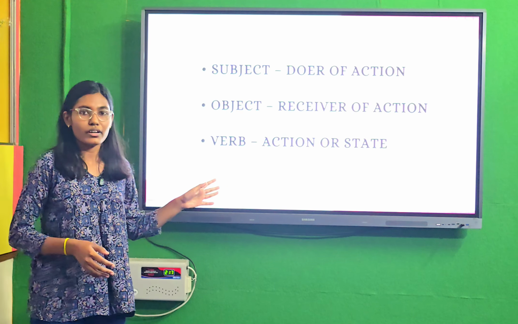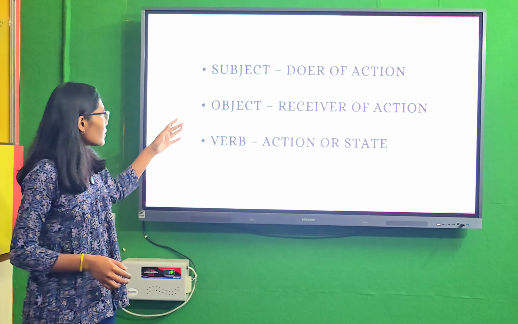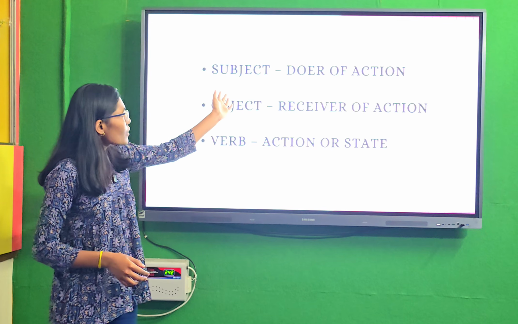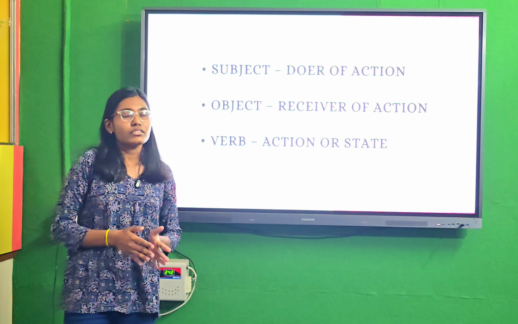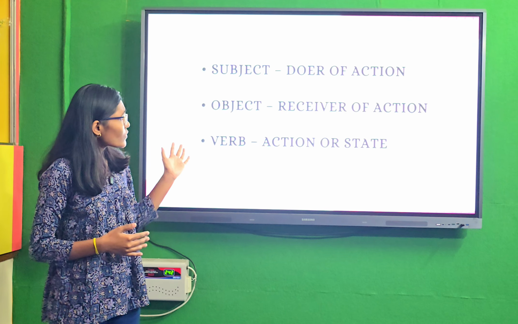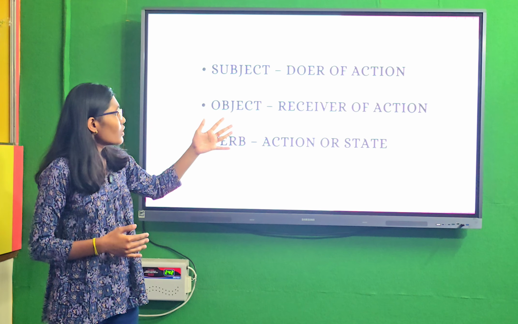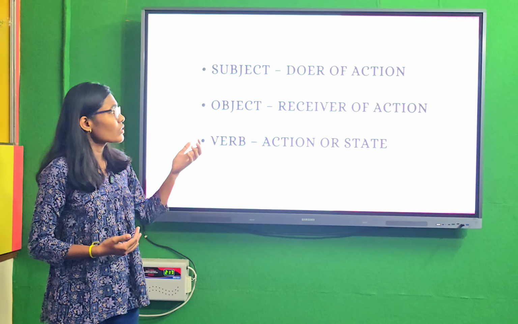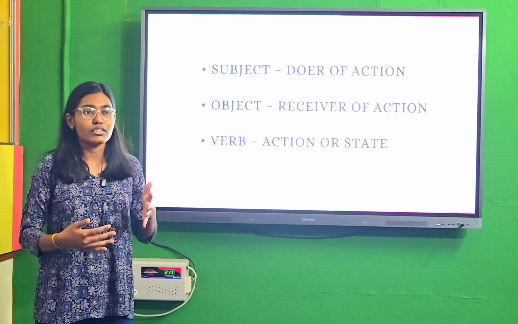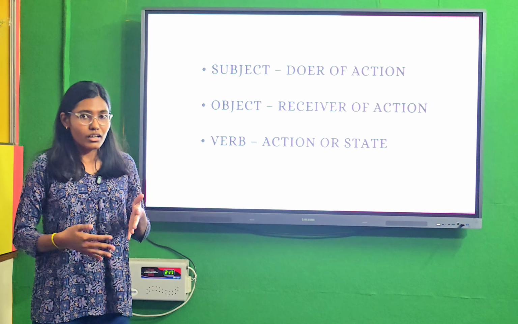There are three main topics: subject, object, and verb. The subject is the doer of the action, meaning the action we are taking.